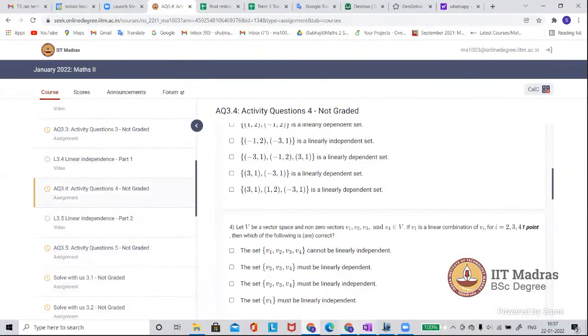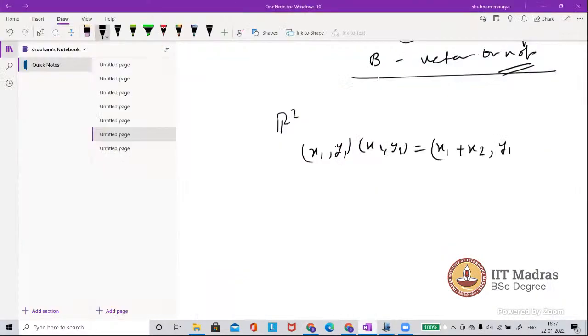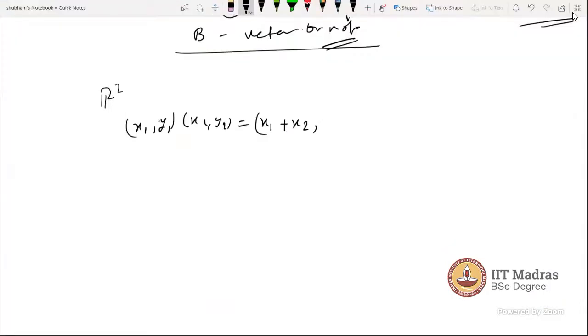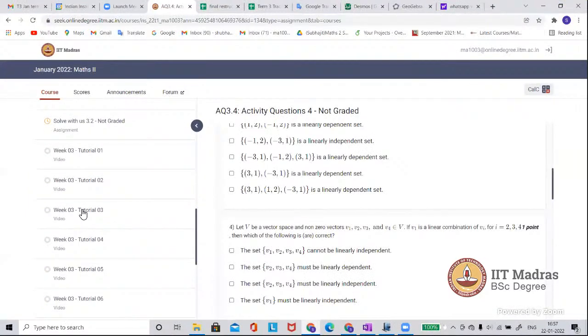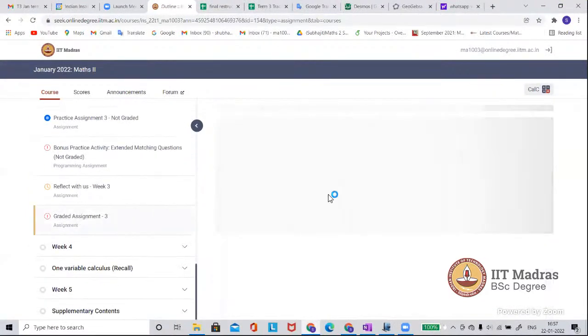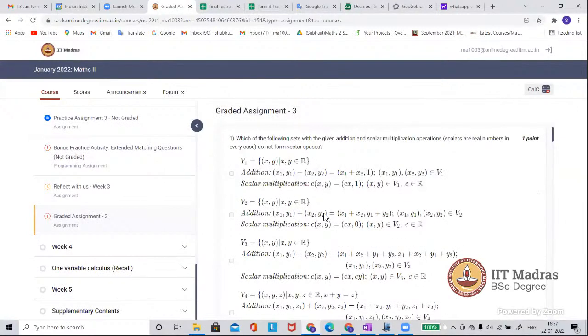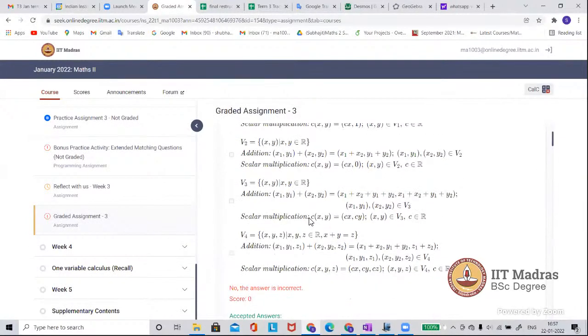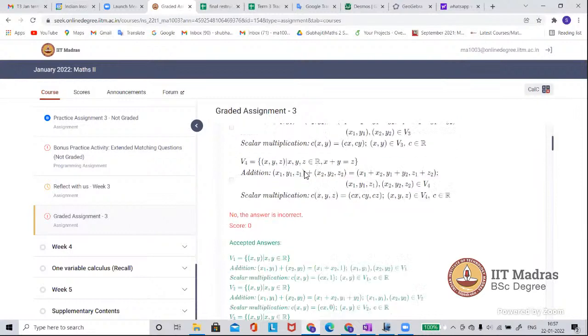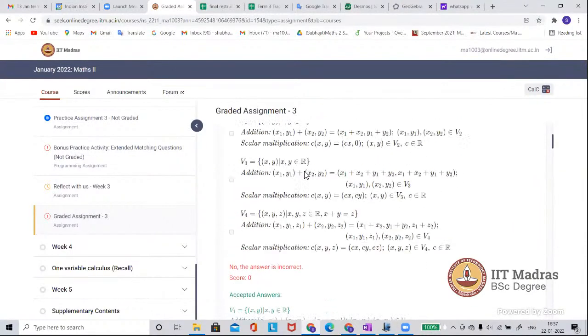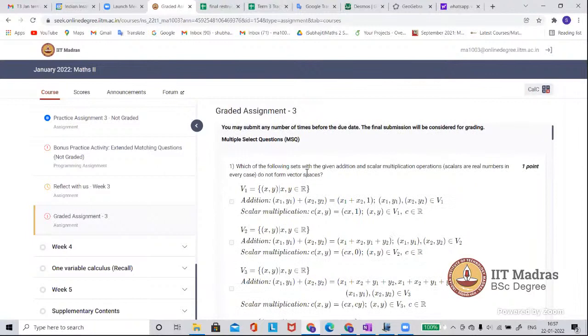Okay. This time I am not able to find the exact one. The graded assignment 3, in question number 1, there is a vector space, maybe without 0, 0, 0. V4 is a vector space, right? Let me check once. What are you looking for?